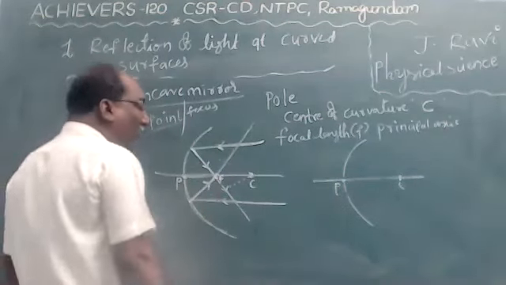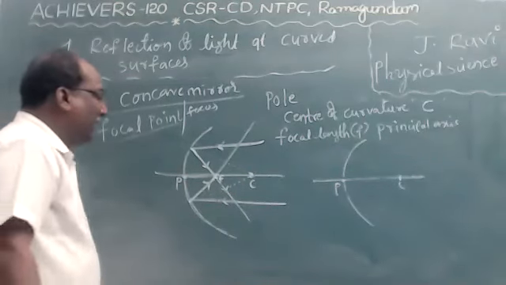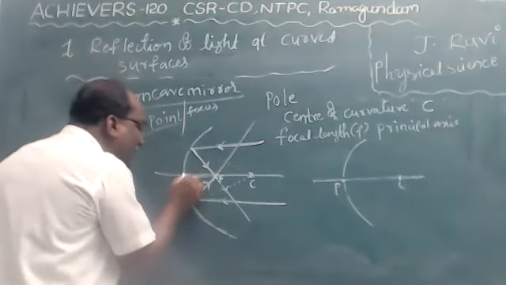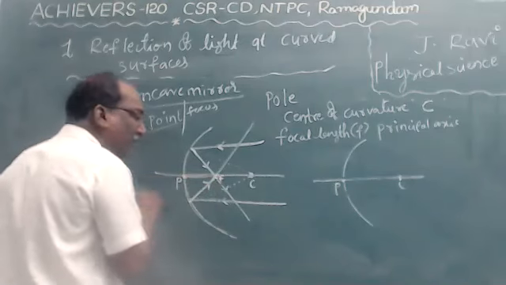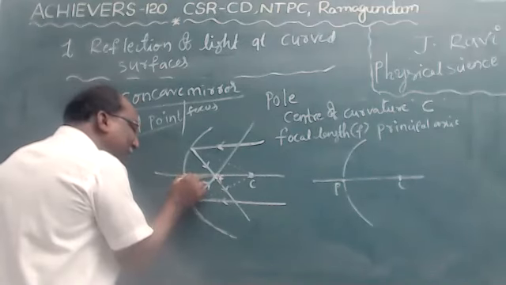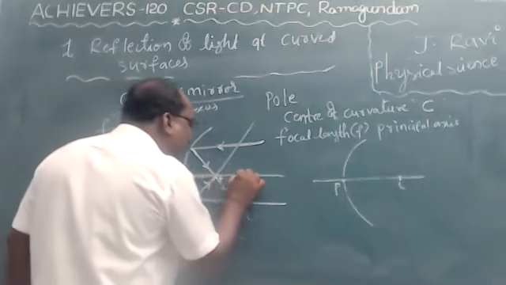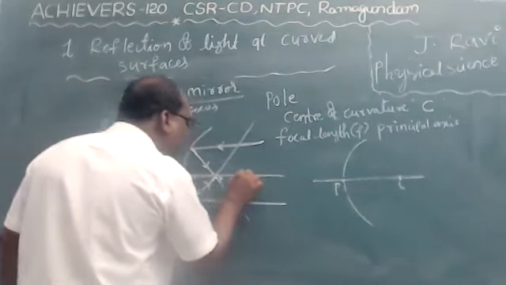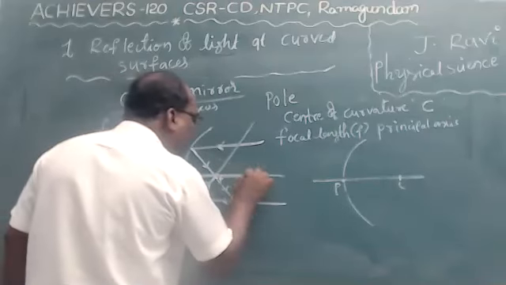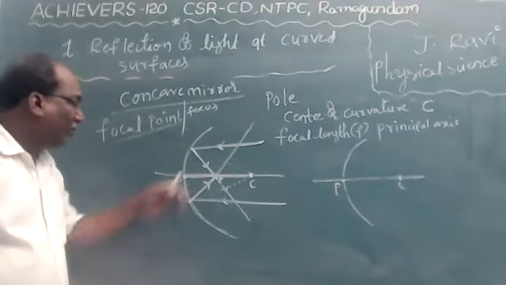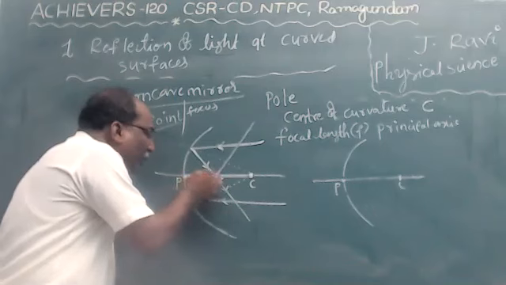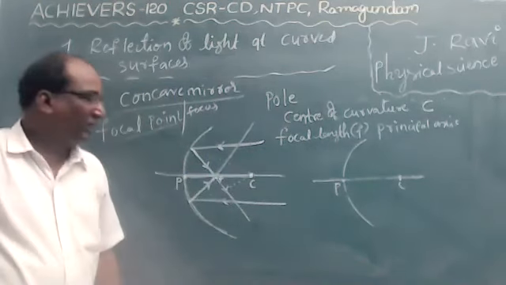Now, one more very important keyword. We found the distance from pole to focus. Then what do we call the distance from the pole to the center of curvature? Before, the distance from pole to focus is called focal length.